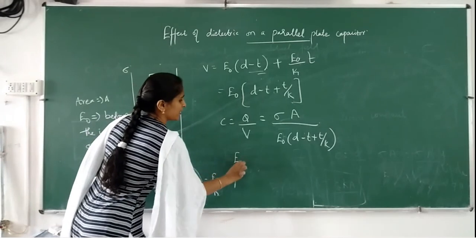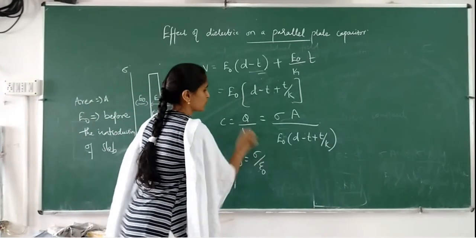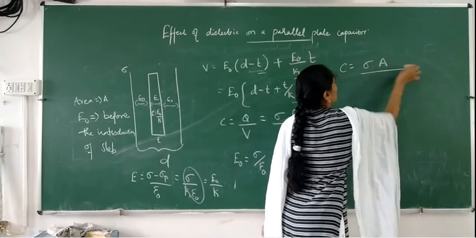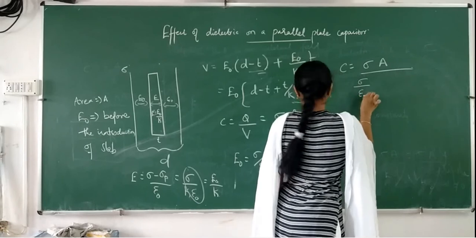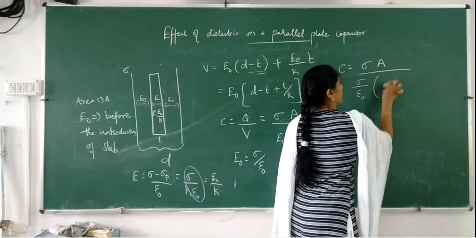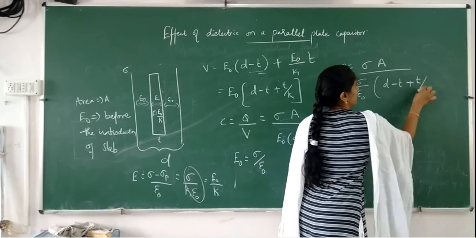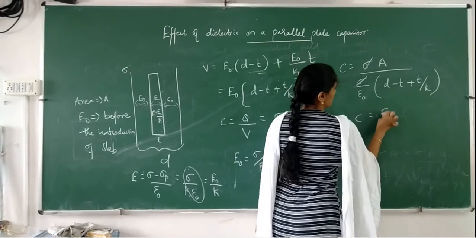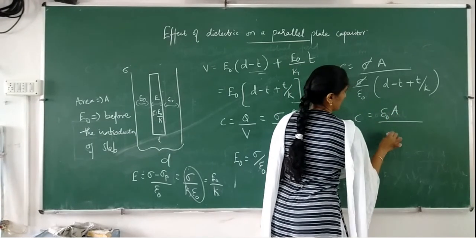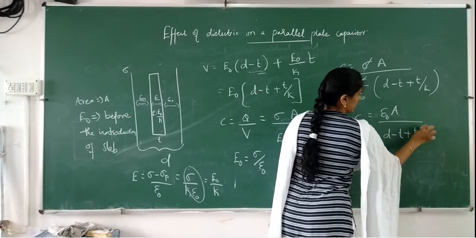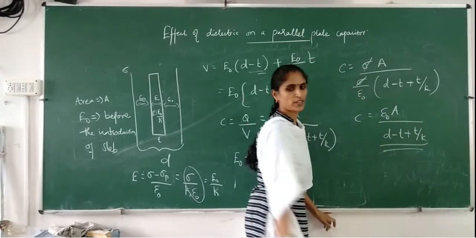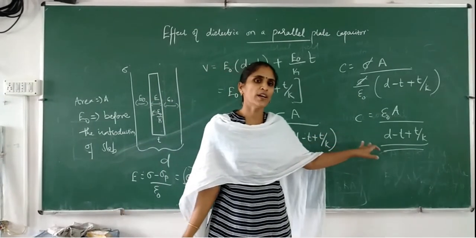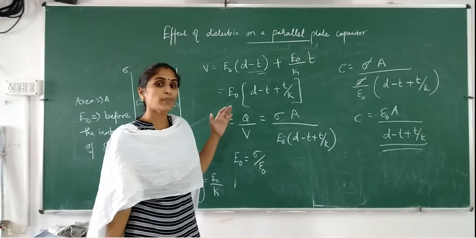Substituting, we get sigma A by epsilon 0 into (d minus t plus t by K), so C equals epsilon 0 A by (d minus t plus t by K). This is the expression for the capacitance if you are introducing a dielectric slab in between.